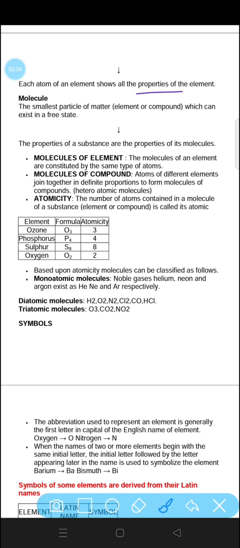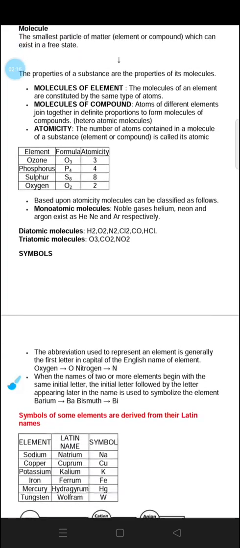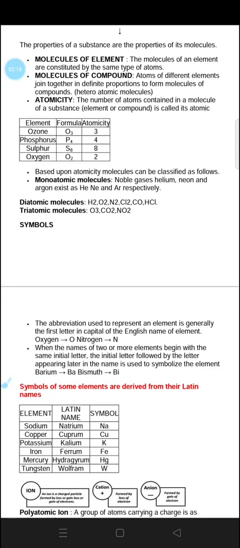Now, what is a molecule? The smallest particle of matter which can exist in a free state. An atom may or may not exist in a free state, but a molecule can exist in a free state. The properties of a substance are the properties of its molecules. Molecules of an element: the molecules of an element are constituted by the same type of atom. Molecules of a compound: atoms of different elements joined together in definite proportion to form molecules of compounds. And atomicity is the number of atoms contained in a molecule of a substance.